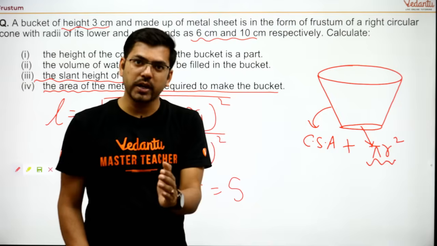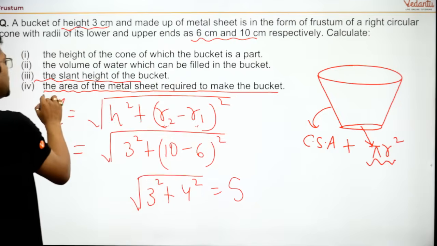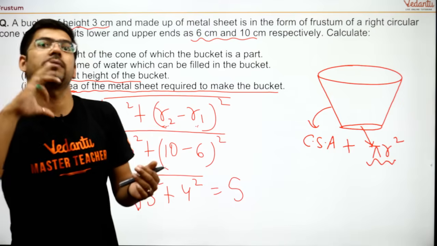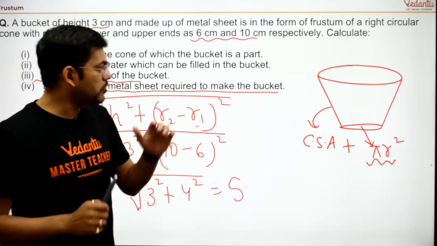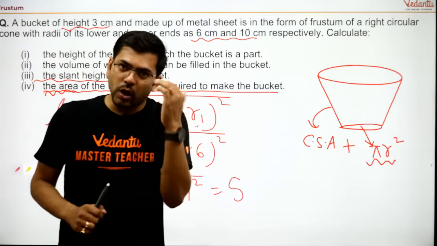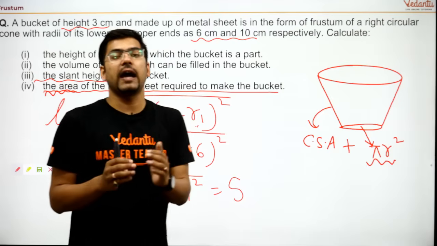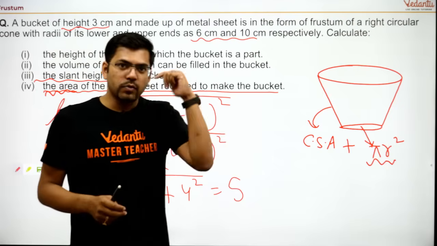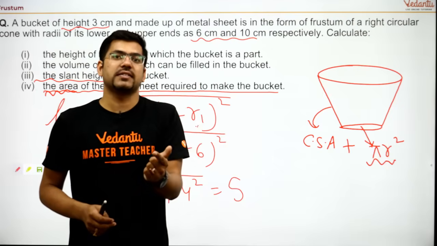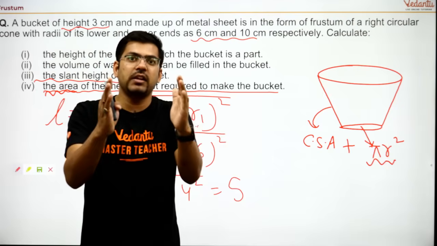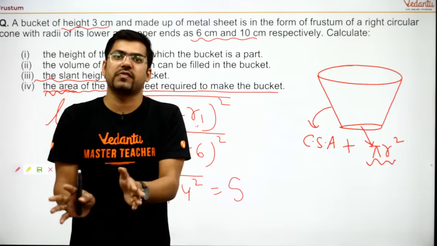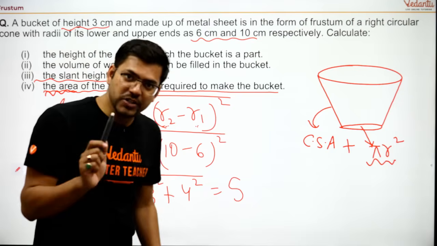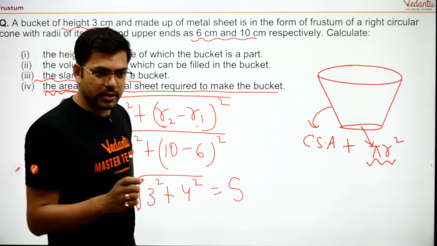Are you all able to get it? Here we are not being asked for curved surface area or total surface area, rather we are being asked for something new. All these questions would be asked, and in such questions you will always have to apply your brain and understand which kind of area it is asking. You should not be fixed that you will either find a curved surface area or a total surface area. This is a different thing, isn't it? I guess you all have understood it. Vajjod is giving a thumbs up.